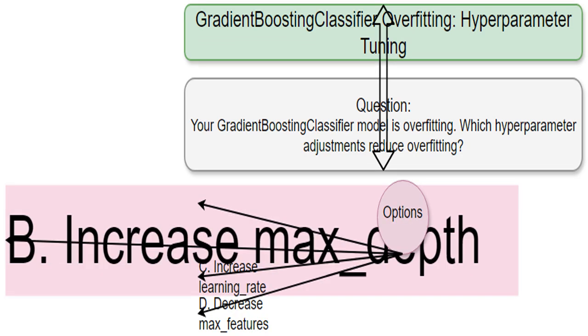Increasing the learning rate makes each tree's contribution to the model stronger. While this can speed up training, it also makes the model more sensitive to noise in the training data, worsening overfitting. It's like taking bigger steps when learning. You might miss the mark and overshoot your target.